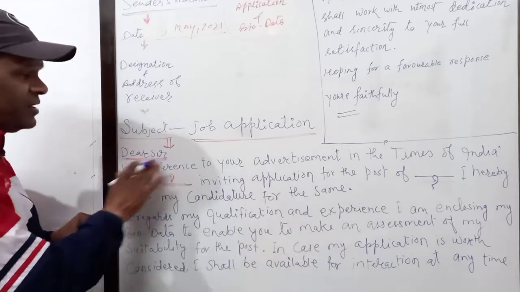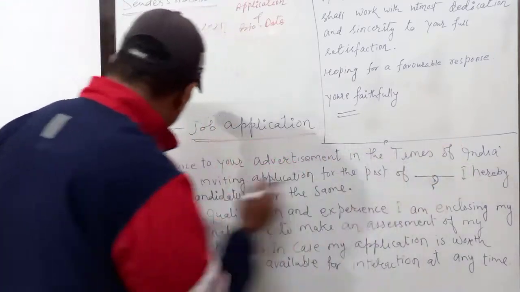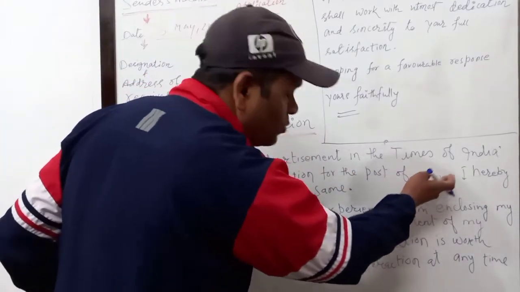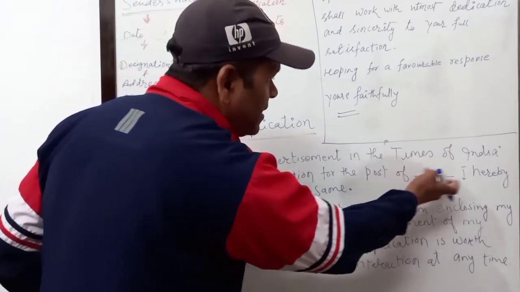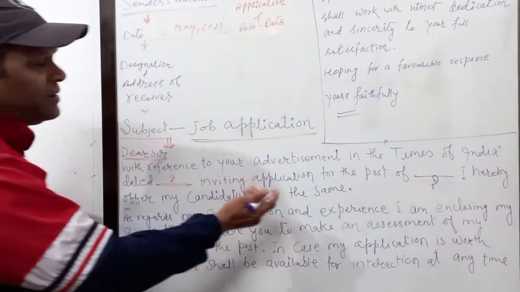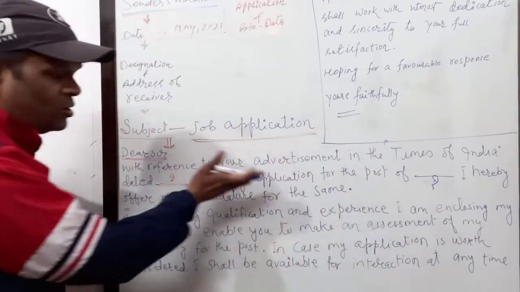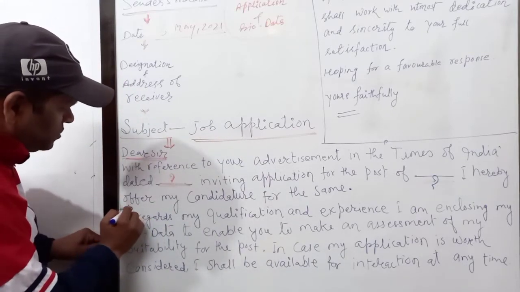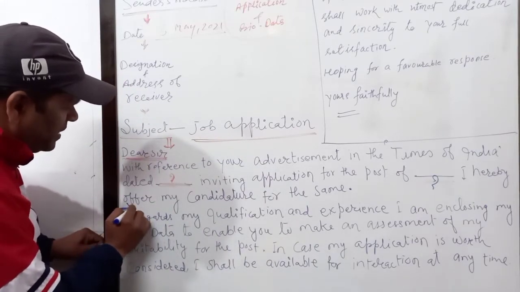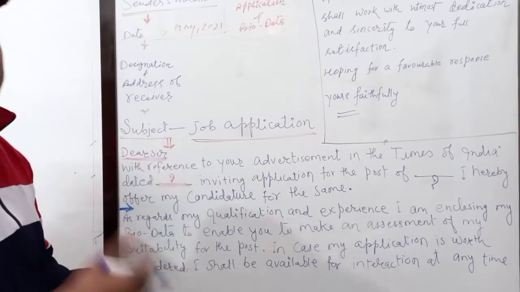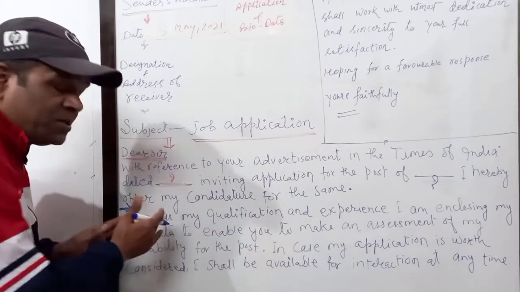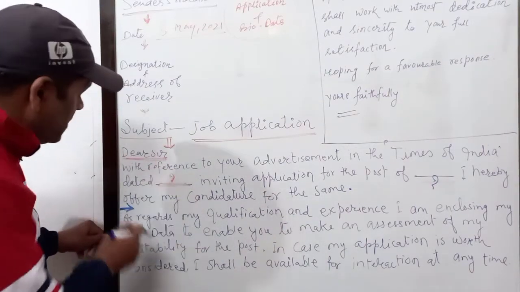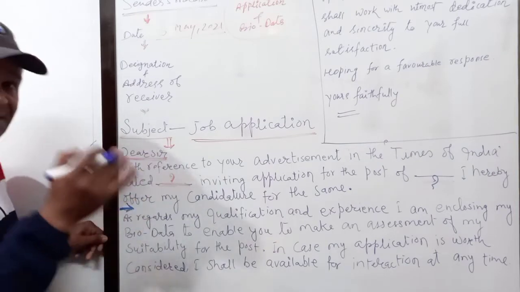Now let me recall again. With reference to your advertisement in the Times of India, dated such and such, inviting application for the post of this, whatever post is mentioned in the question paper, you write that. I hereby offer my candidature for the same. So this one para you can learn. After completion of that, you have to keep 1 line gap, because remember the letters we write in paras, and while we change the para, we don't keep the indentation. Instead we just keep 1 line gap. So after keeping 1 line gap, we will start the second para.